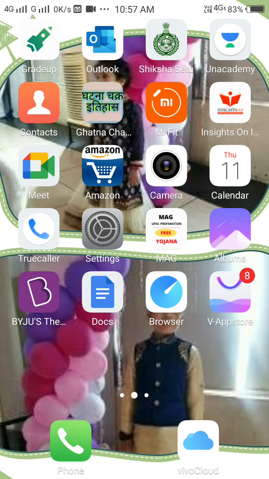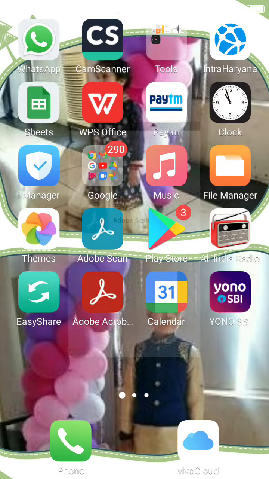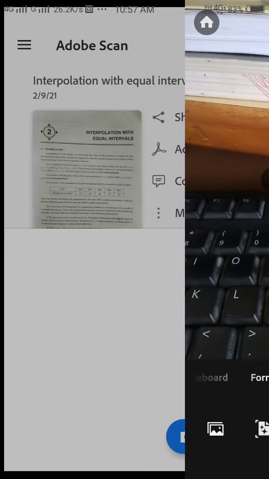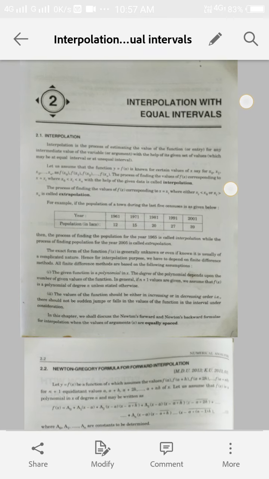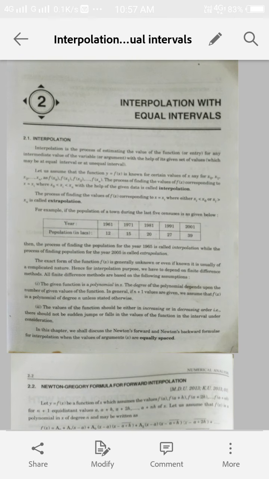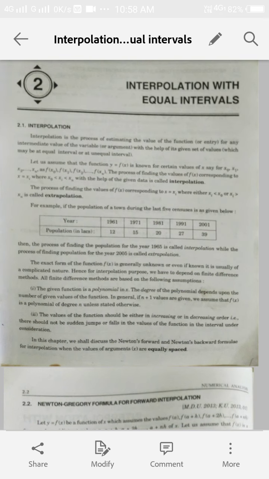Today, the topic of my discussion is interpolation with equal intervals. Firstly, we will see what we mean by interpolation. Interpolation is the process of estimating the value of the function for any intermediate value of the variable or argument with the help of its given set of values.